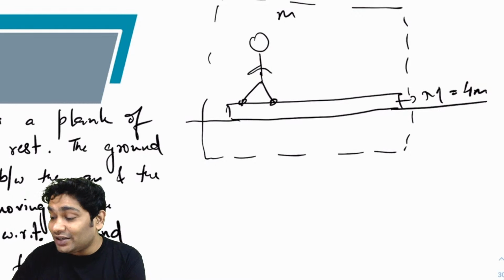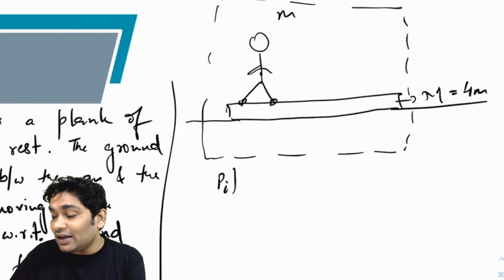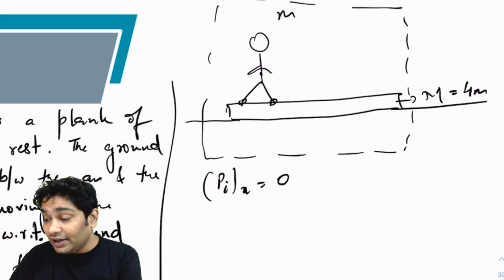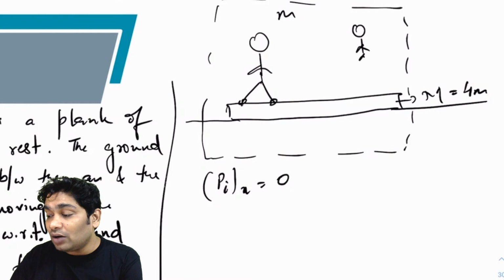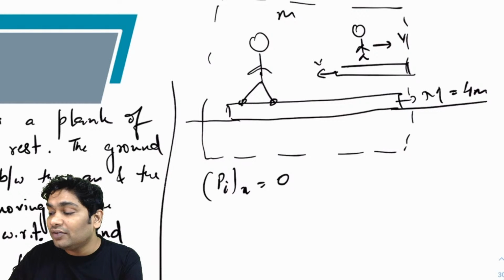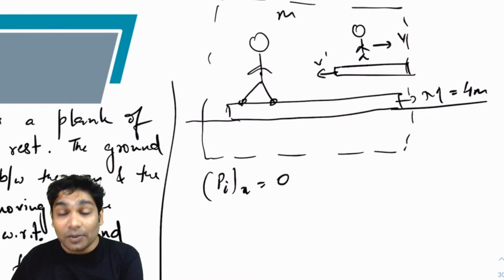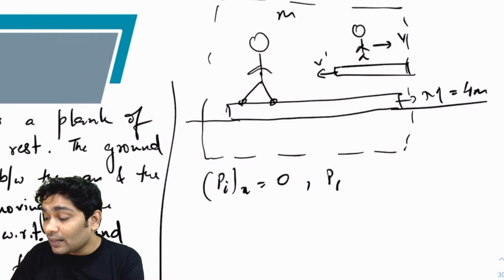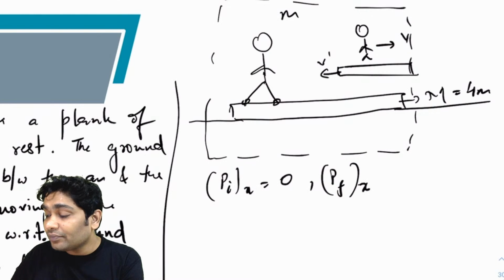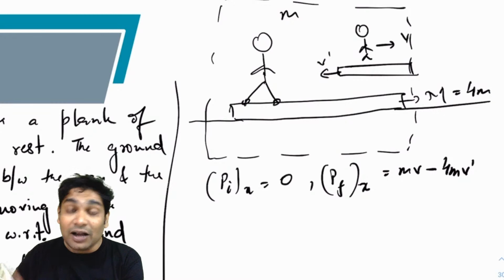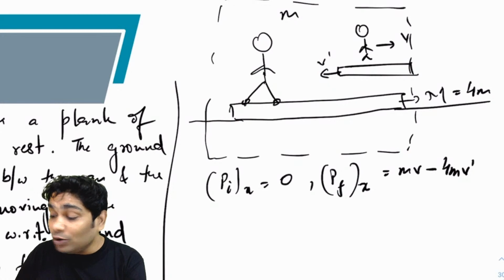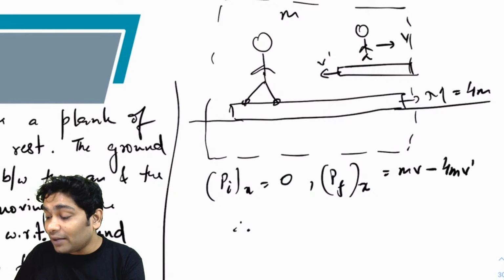So what is the x momentum initially? So I know P initial x is 0. And also finally I know that the man is moving. As seen from ground, the man is moving with a speed v. So let's assume at that situation the plank starts moving here with some v dash. So what will be the final momentum now? The final momentum now, P final in x would be mv minus 4mv dash, right? Because the mass of the plank was 4m. So from here, I know both these will be equal. So therefore, what I get my v dash as? v dash is v by 4.